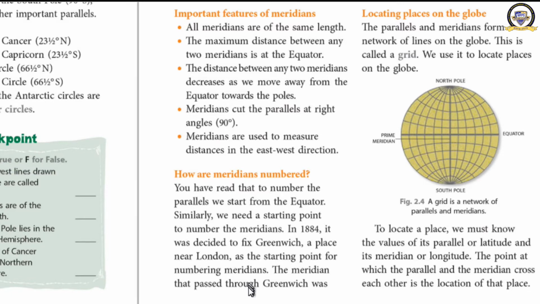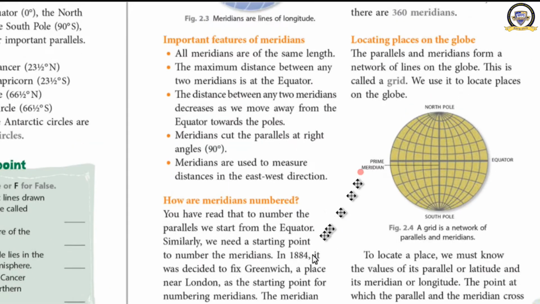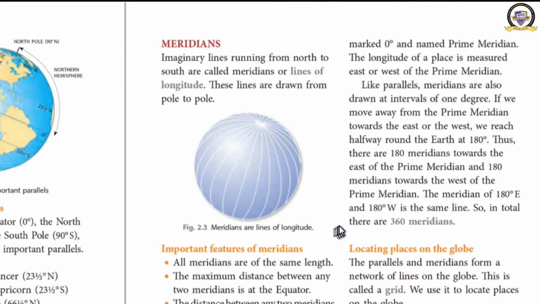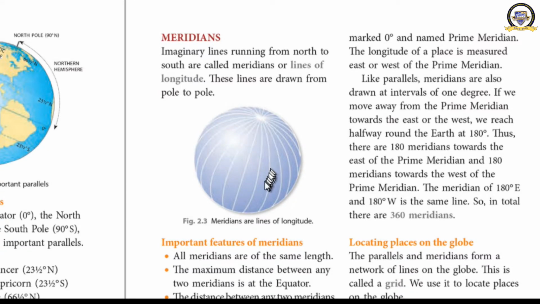The meridian that passed through Greenwich was marked 0 degree and named as prime meridian. What is prime meridian? The longitude that has been given the measurement of 0 degree and which passes through Greenwich. Greenwich is a place in London. Okay, and how can we point out the area?